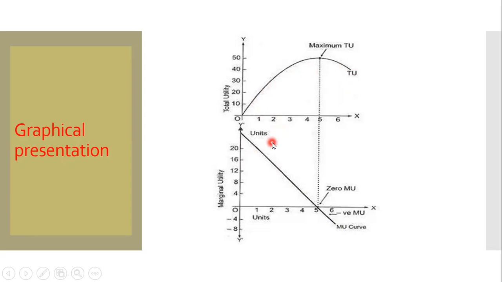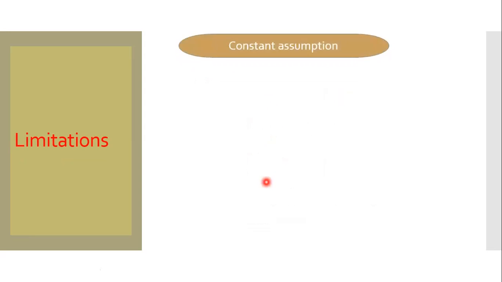So this is actually the relation between total utility and marginal utility. So this is actually the human nature or human behavior about consumption. Now let us see some limitations or criticism. Like every theory or every law, there are some criticisms, which you can say limitations here also.